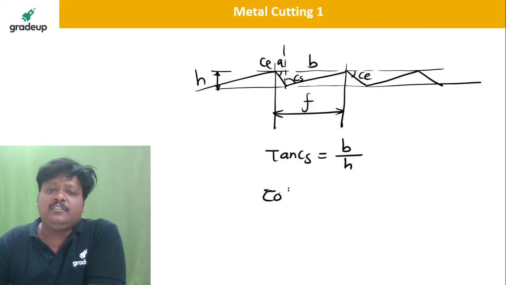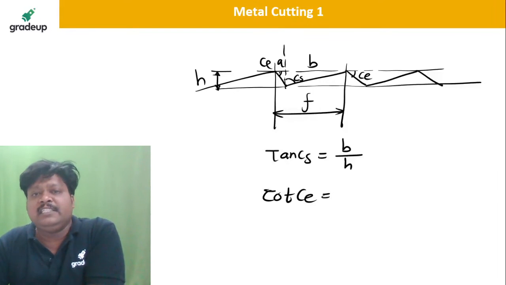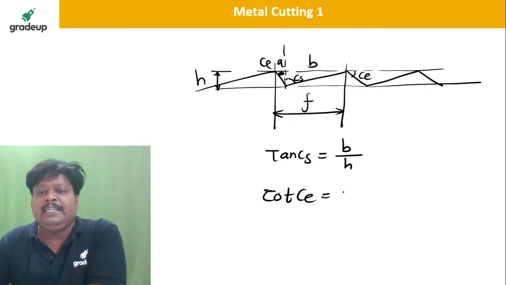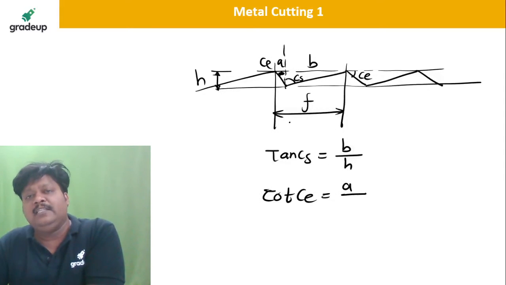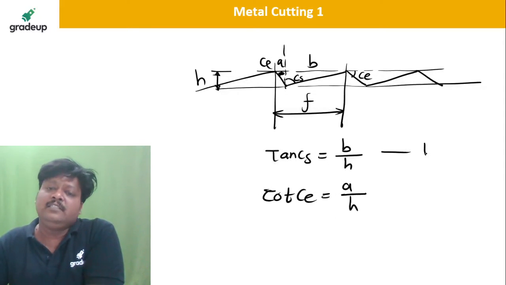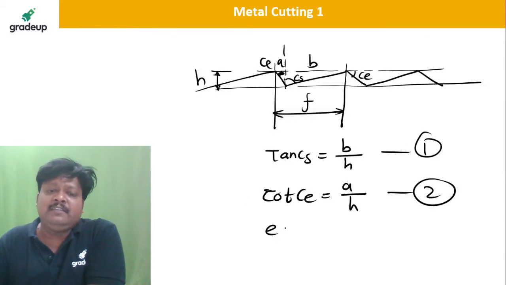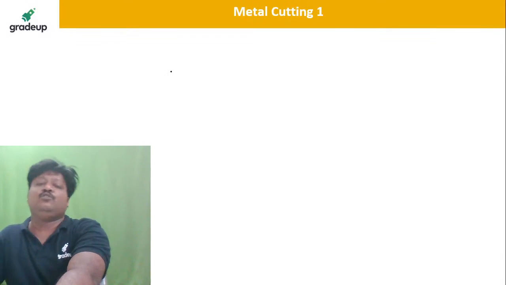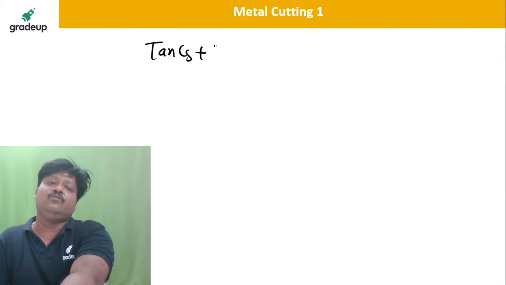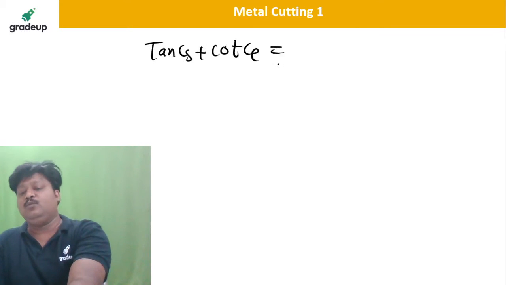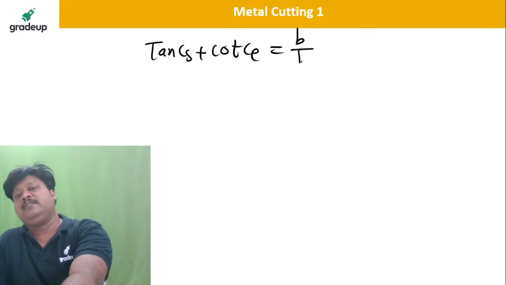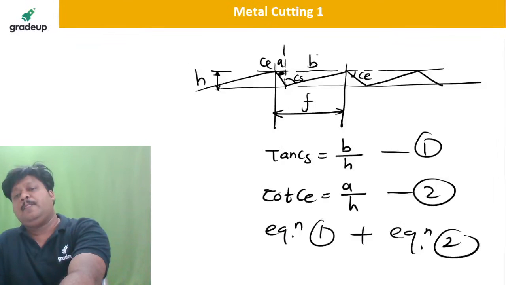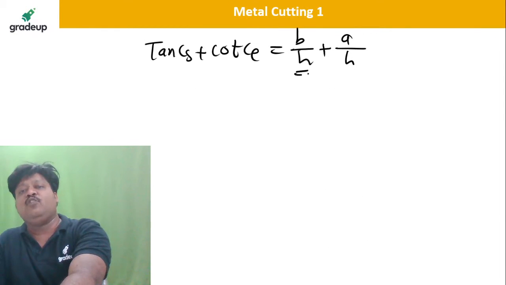And if I write cot CE, this angle, it will be A divided by H, adjacent divided by opposite. This is equation number 1 and this is 2. Okay, and if I add equation 1 and equation 2, what will I get? I will get tan CS plus cot CE, which is equal to B by H plus A by H, where H is my peak to valley distance.